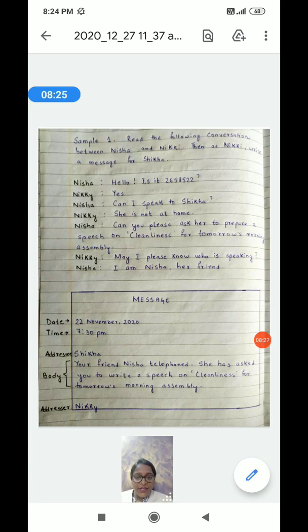And then the body. So body is having very precise information. Your friend Nisha telephoned. She has asked you to write a speech on cleanliness for tomorrow's morning assembly. That's it. And if you will count it, it is a very small number of words, within the word limit of 50 words. And lastly, the addresser. So here the addresser is Nikki, who has taken down the message. So that's it as a sample.